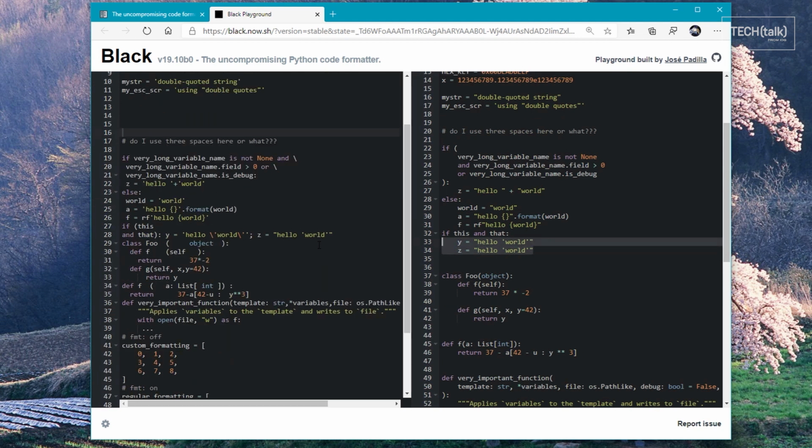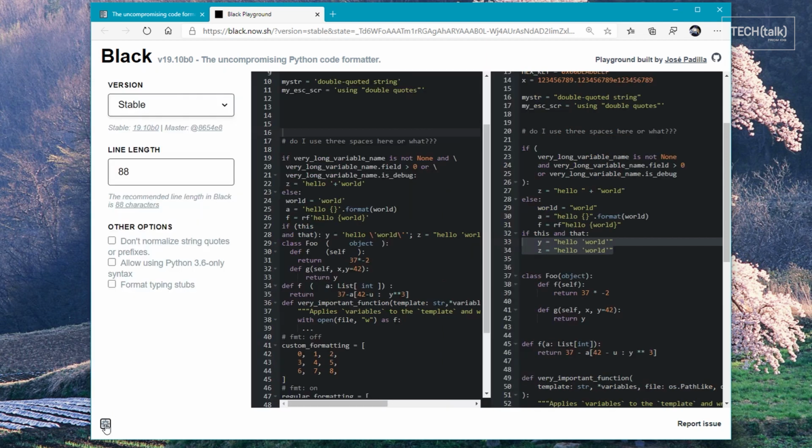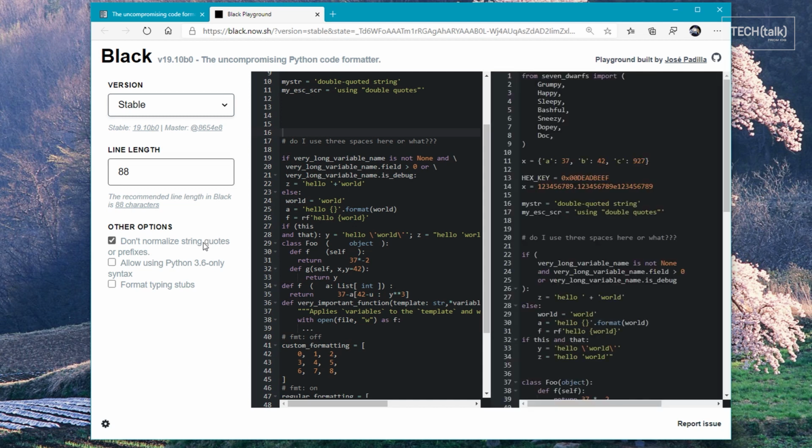BLACK actually does have parameters you can configure, which are passed from the command line or in a configuration file, but you can always leave them alone. They're almost never used. For example, one is the target line length. The default is 88, but if you need to change it, you can do that, for instance, to maintain backwards compatibility with an existing code base. The other is whether or not to normalize quoting of strings, but again, the built-in heuristics tend to do a good job of not mangling things. So you're best off not messing with those settings unless you have a highly specific scenario for them.